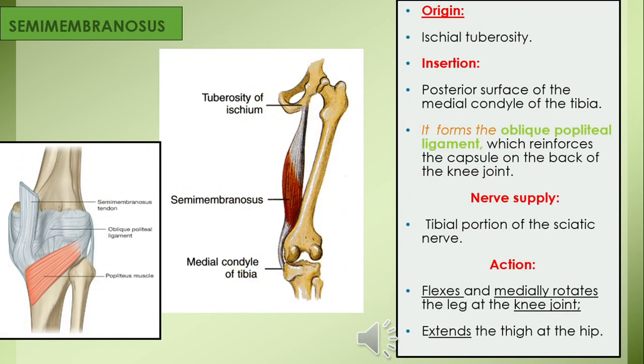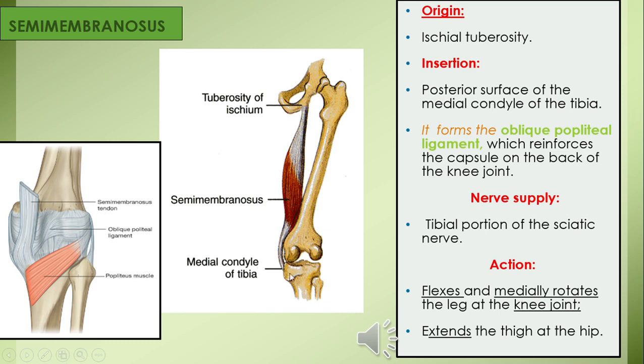The second medial hamstring, which is lying deep to the semitendinosus, is semimembranosus, as its origin is like a broad expanded membrane, and it is a broad muscle lying deep to semitendinosus, so that's why it is called semimembranosus. Origin is from the ischial tuberosity, and insertion has some specific points.